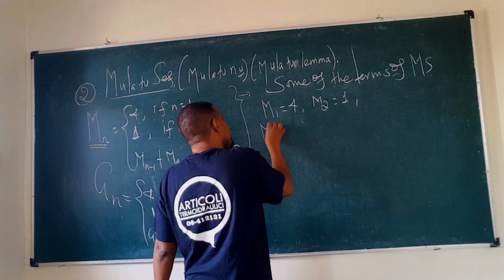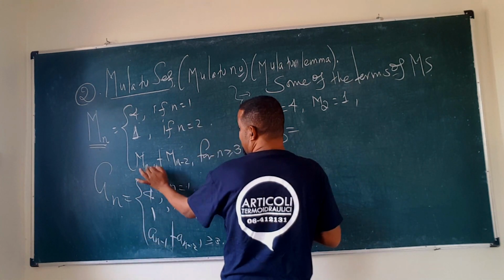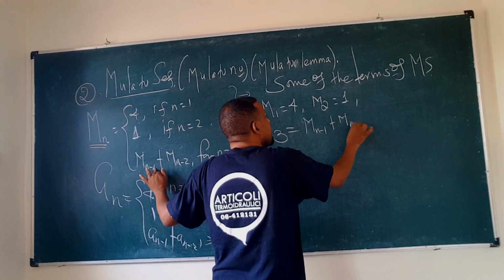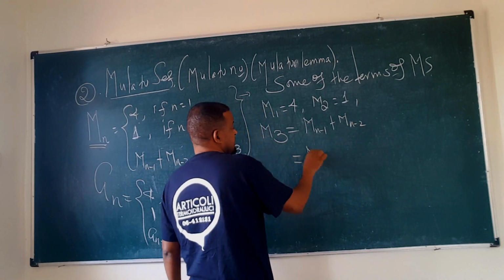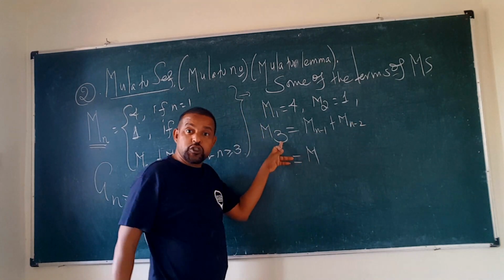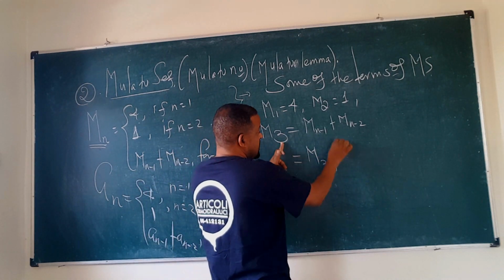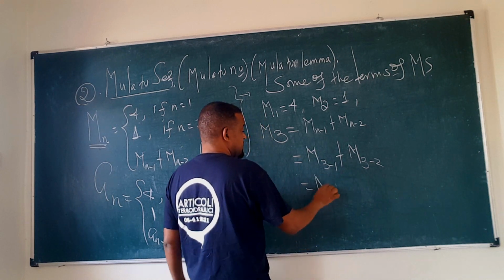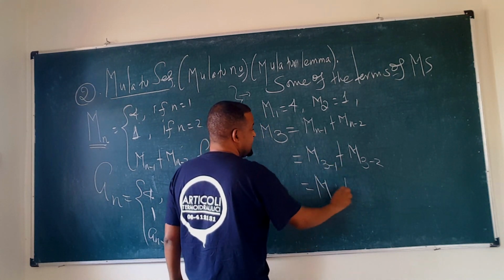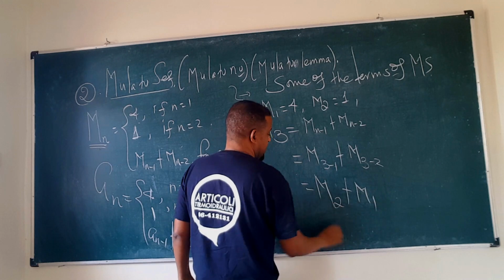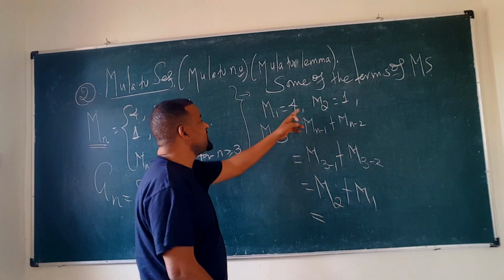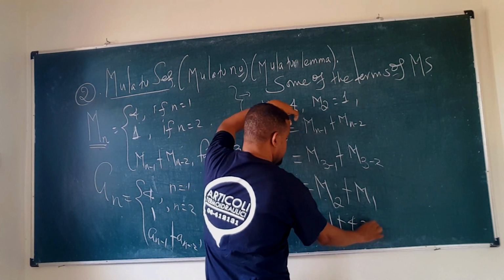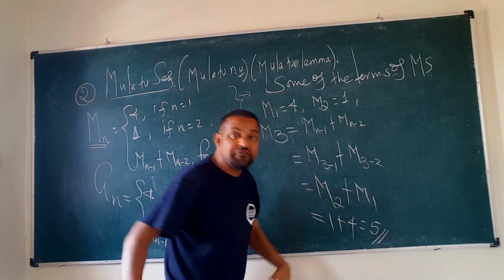Now we want m3. The formula is given: mn = m(n-1) + m(n-2). Now in place of n you put 3, so m3 = m(3-1) + m(3-2), which is m2 plus m1. m2 is given as 1 and m1 is given as 4, so which is 5.